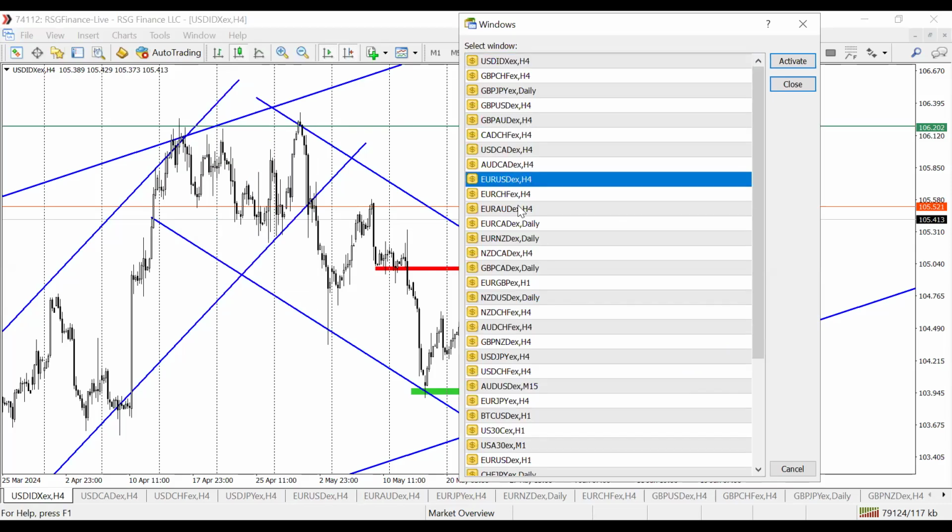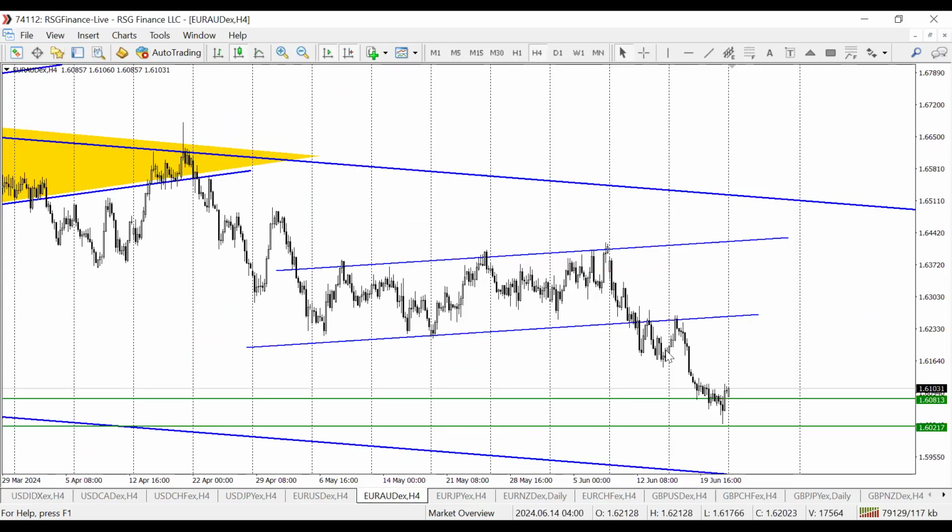And EUR/AUD, we're looking to go short. Don't forget, these were also some of the pairs we traded last week. They are repeating themselves again into this week. So this was a fantastic trade from last week, guys.